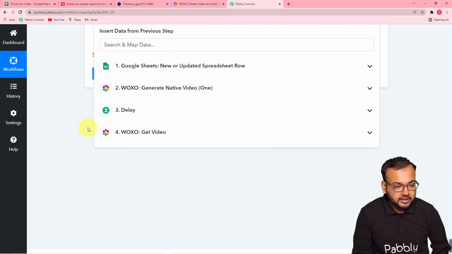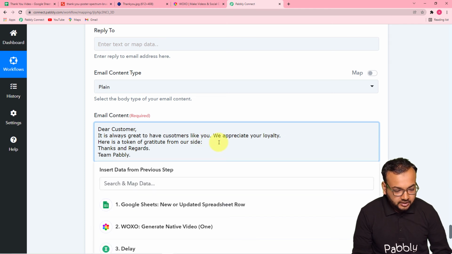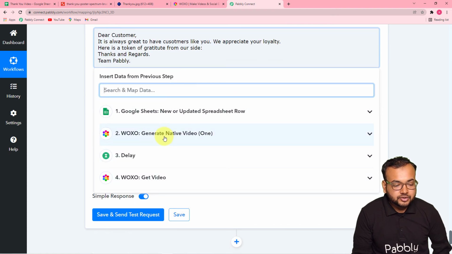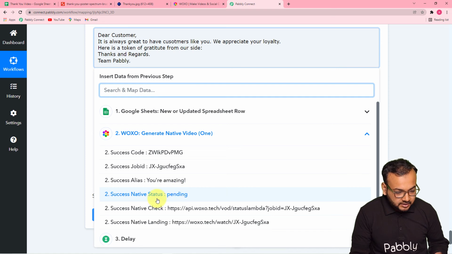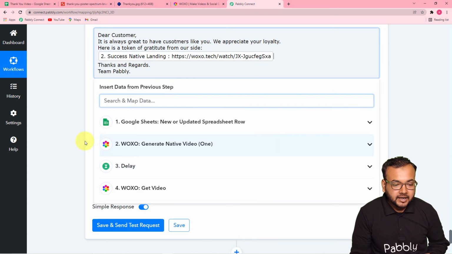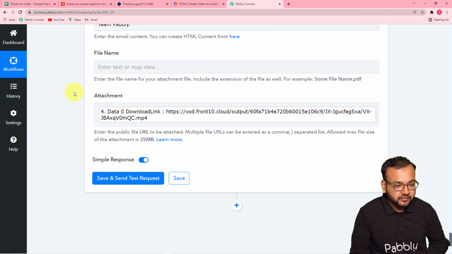This is the downloading link attachment, and here in this email I am going to map the landing page that we got from the first step. Let me show you. From the second Voxo step, where we have generated the native video, it has given us this landing page, the native landing page. So I'm going to map the landing page here. Okay, so that will look more perfect.